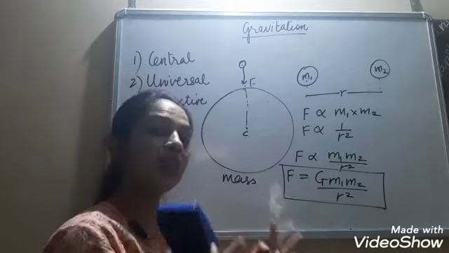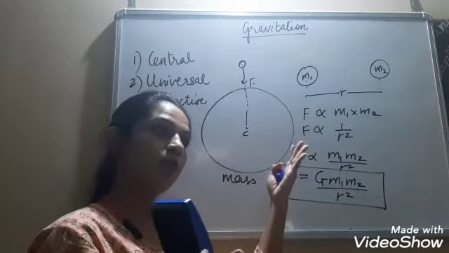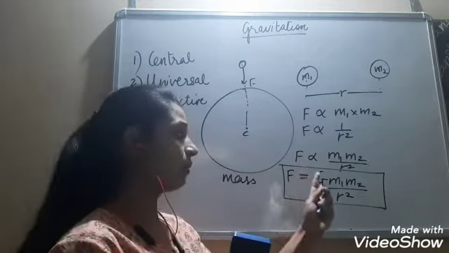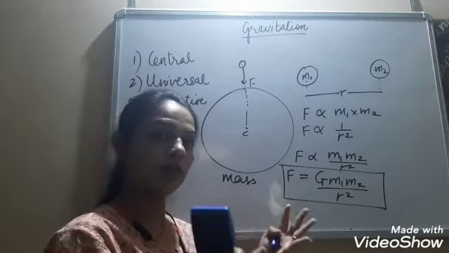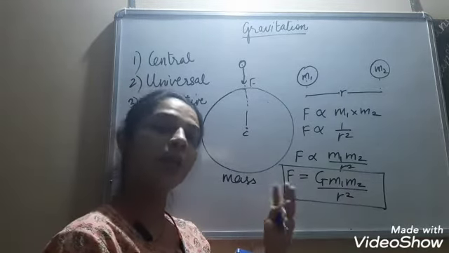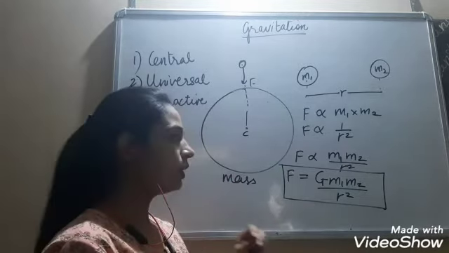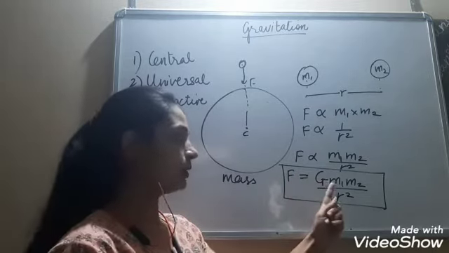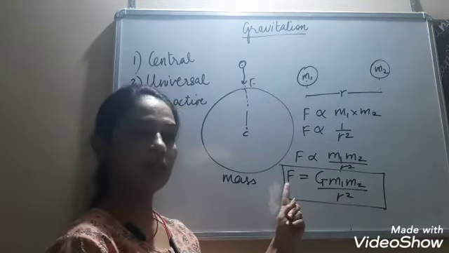The universal law of gravitation says that any two bodies in the universe, they can be any two celestial bodies. Celestial means which are in the space, like Jupiter and Earth. These two are in the space, so gravitational force will act between Jupiter and Earth. For example, between Earth and a star. Both are in the space, so the gravitational force will act between them also. On the surface of the Earth, near the surface of the Earth, everywhere in the universe, this force will act on any two bodies. Now, G m1 m2 upon r square is equal to F.